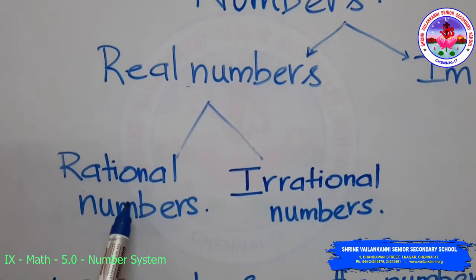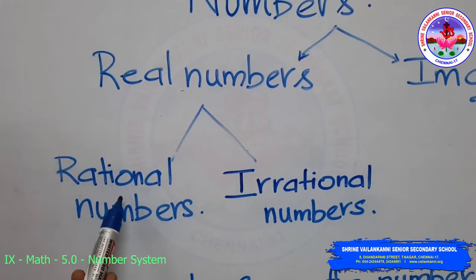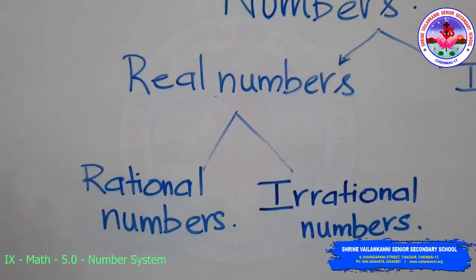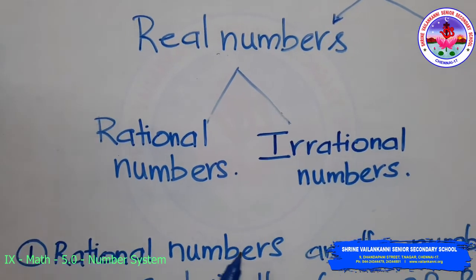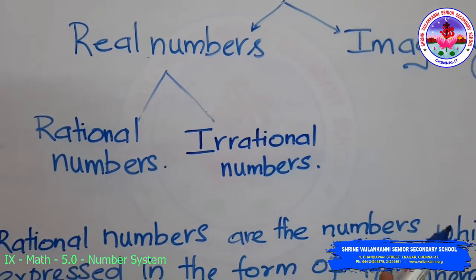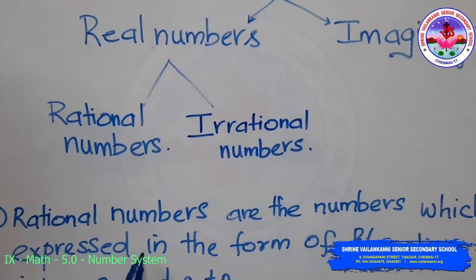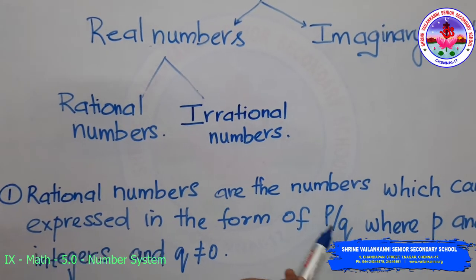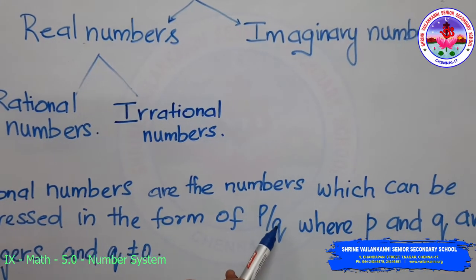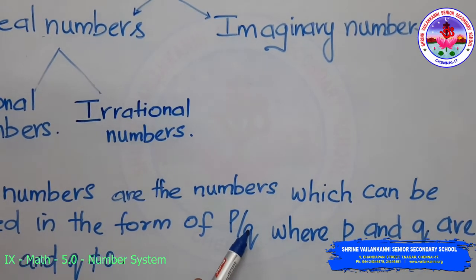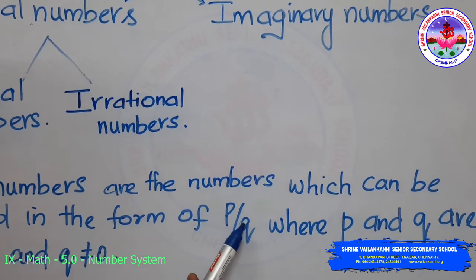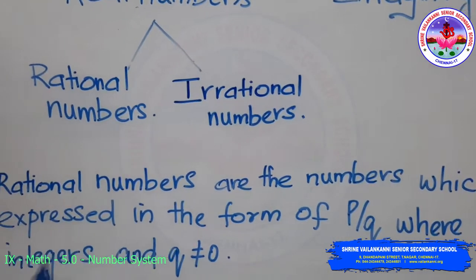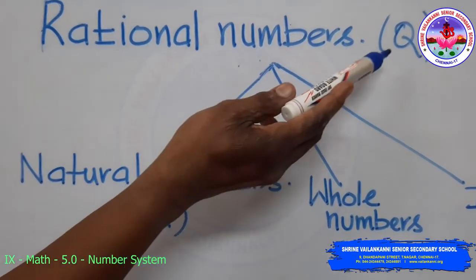Rational numbers, we have studied the definition in the earlier classes. So let us recall the definition. Rational numbers are the numbers which can be expressed in the form of P by Q, which is in a fractional form, where P and Q are integers and my denominator Q will not be equal to 0. So the rational number is denoted by Q.